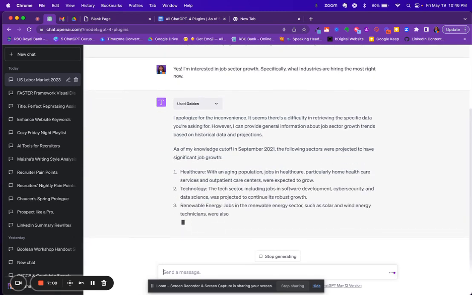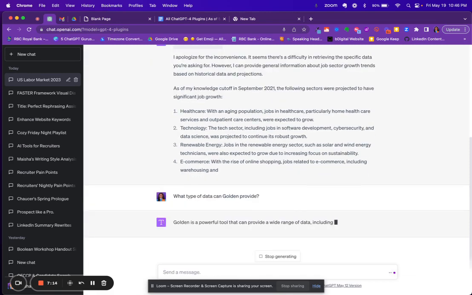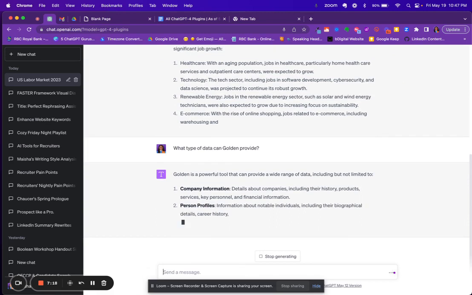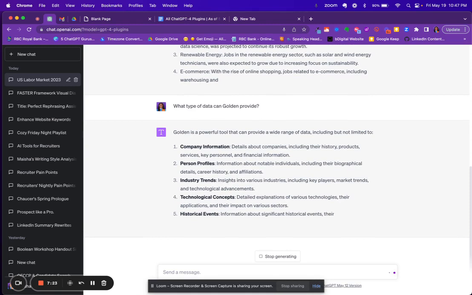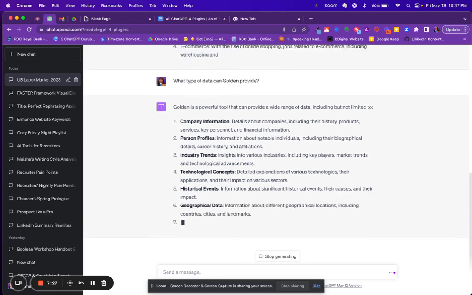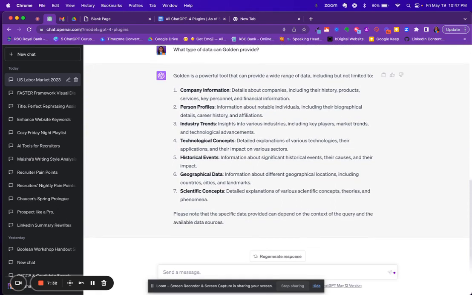Yeah. So I wonder what Golden can do. I'm going to stop generating that answer and just say, what type of data can Golden produce or provide? Let's just see. Oh, okay. Company information. So maybe you could use this for your competitor research. Okay, so maybe this is part of your pre-search strategy. I'm just thinking out loud. Person profiles. Oh, industry trends.